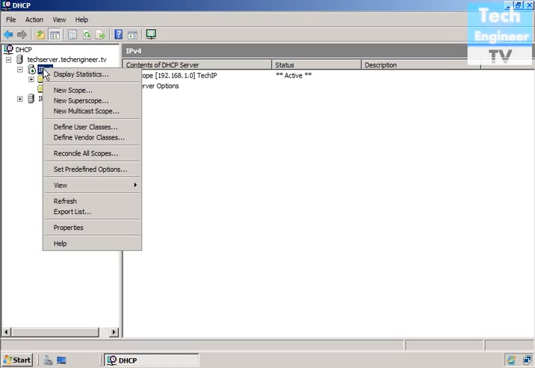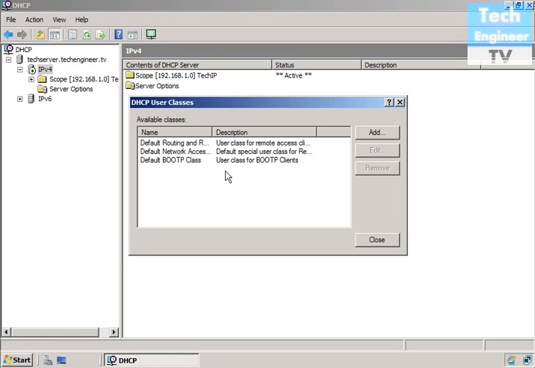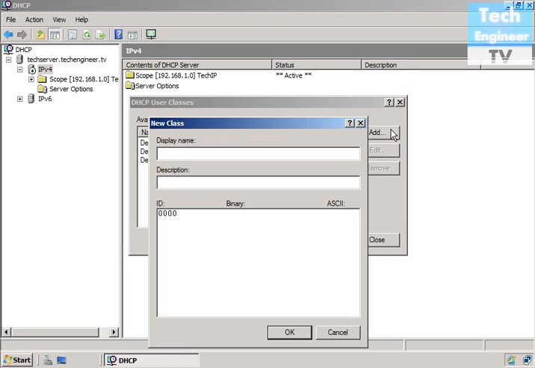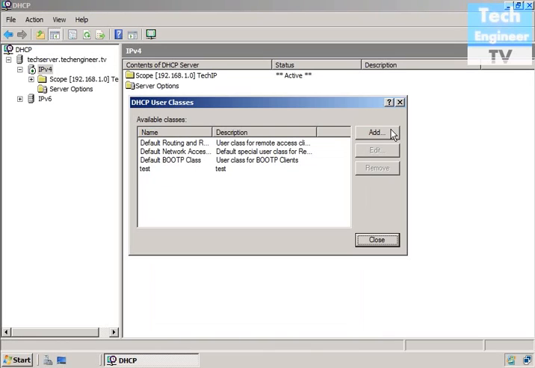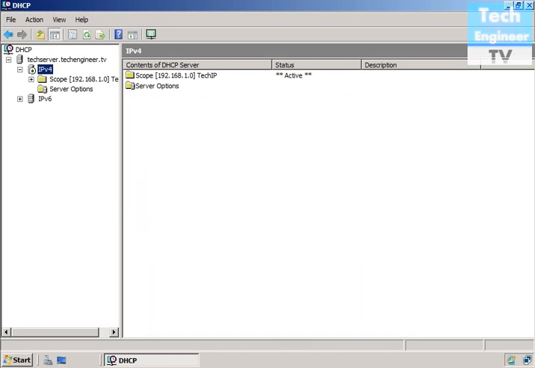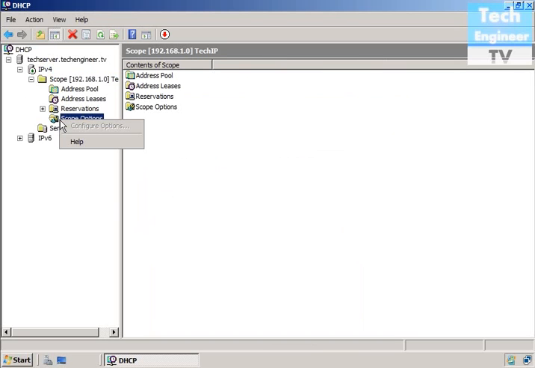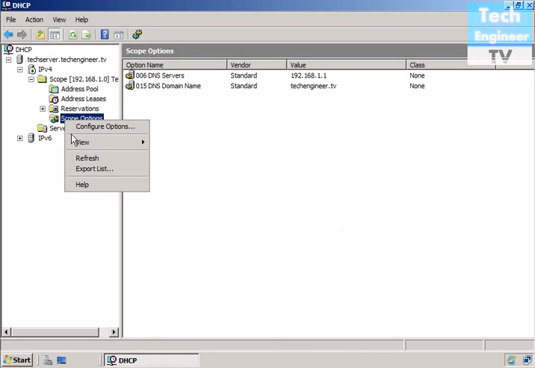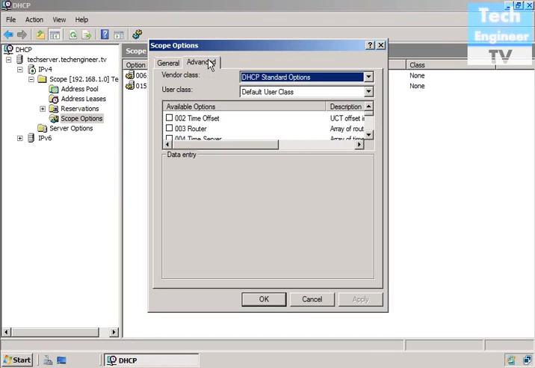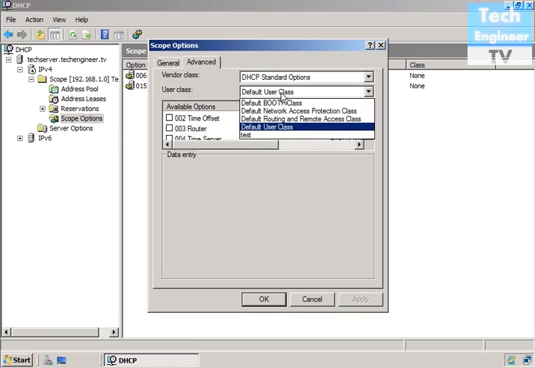Let's see. We go to IPv4, right click, define user classes, and I want to give a test class at the DHCP server. We give it as ASCII or binary. Then we go to scope options, right click, configure options, advanced, DHCP standard options, and select the test class.